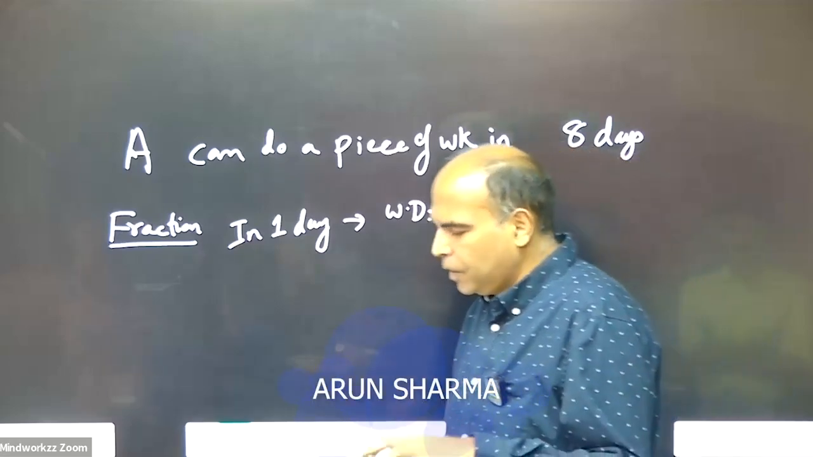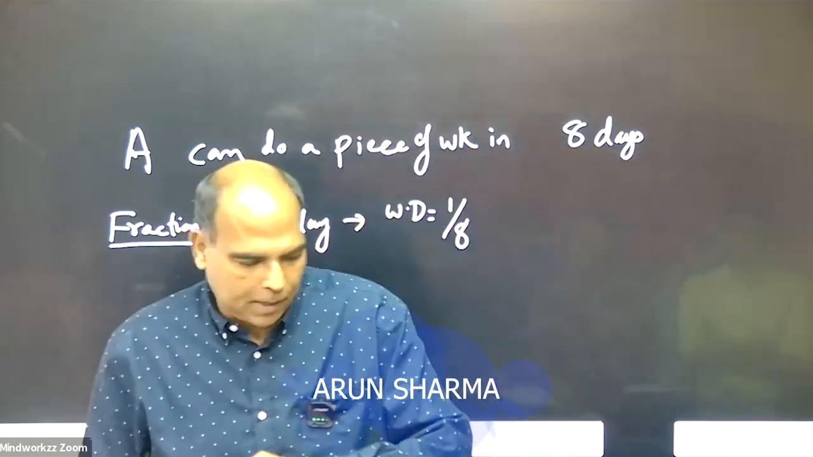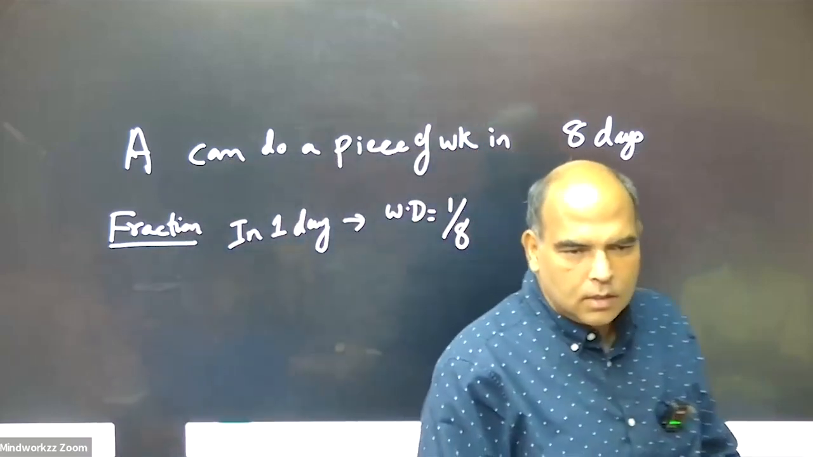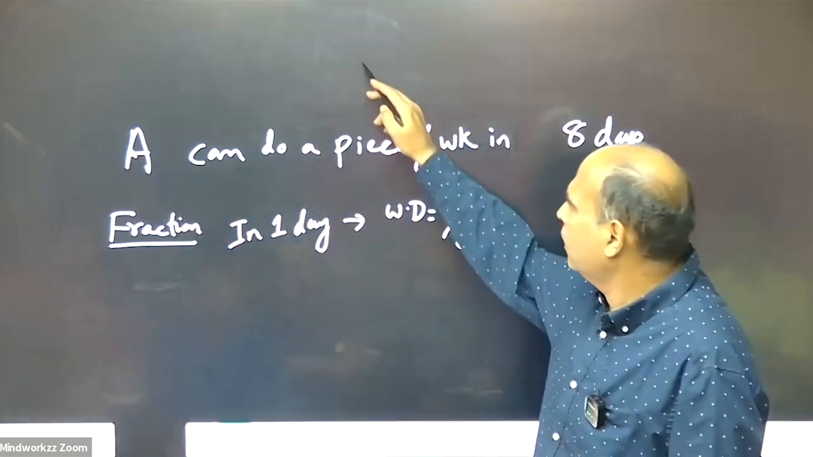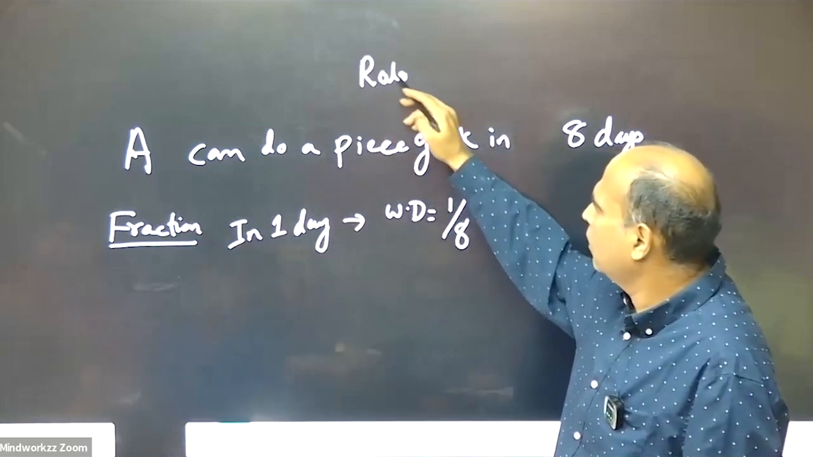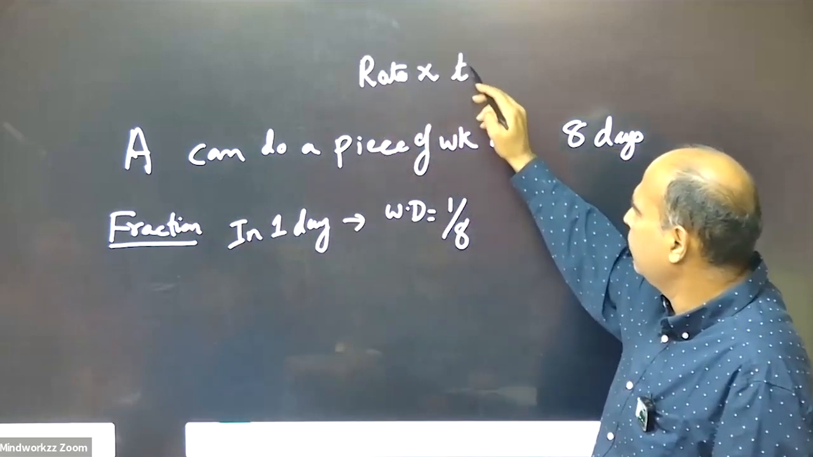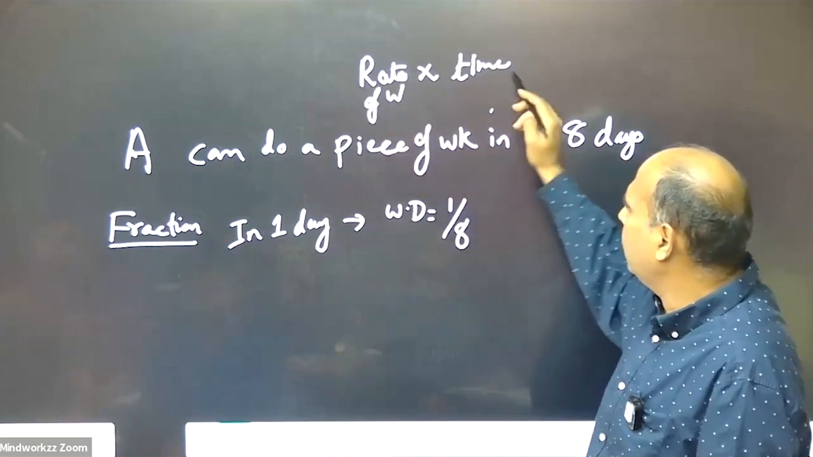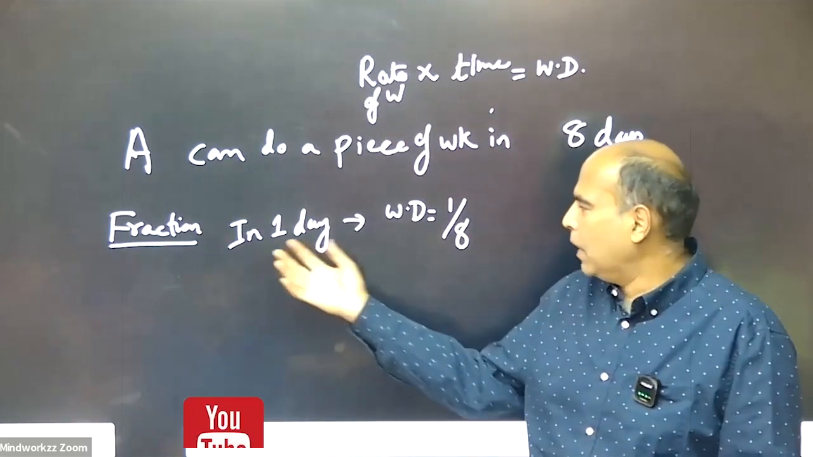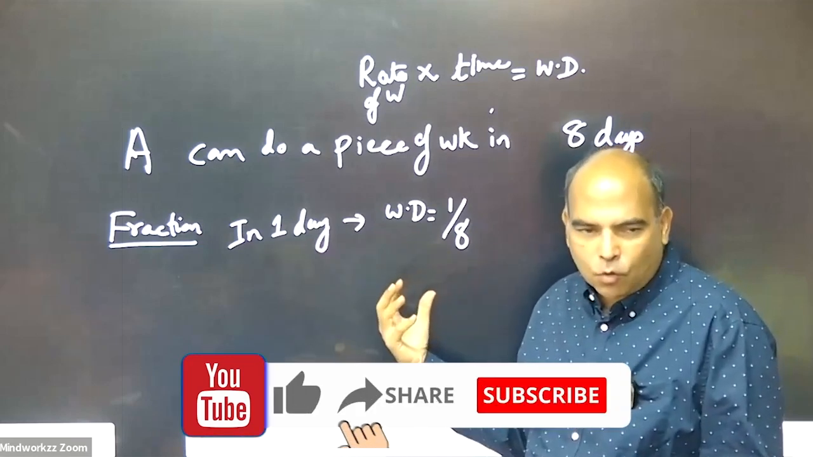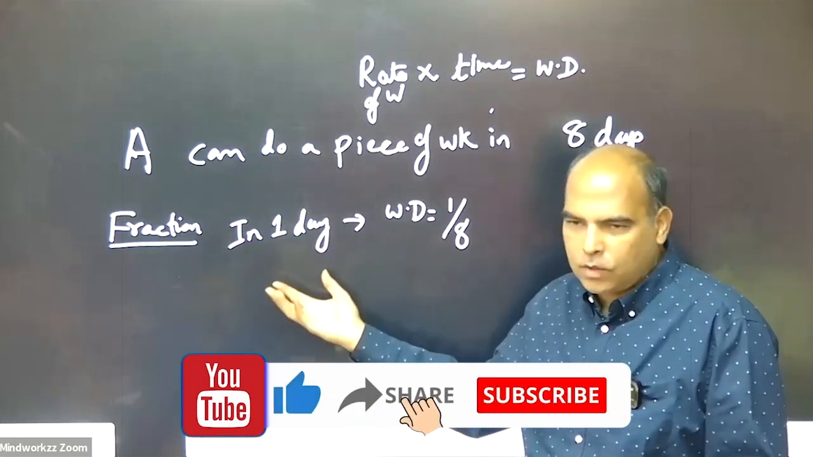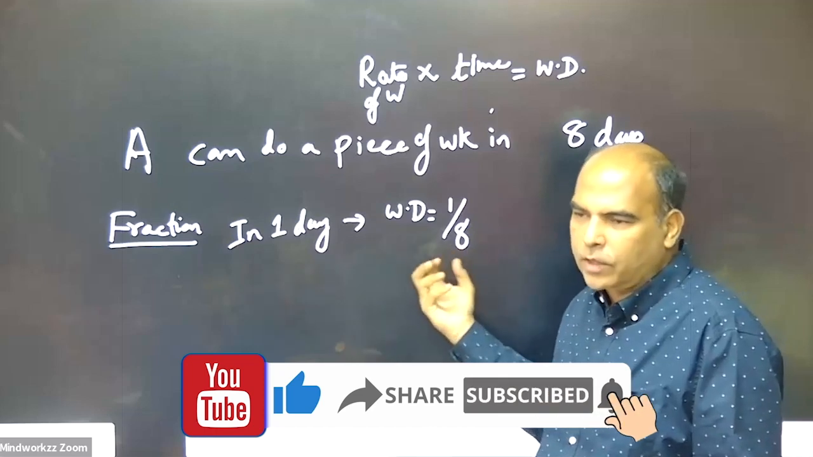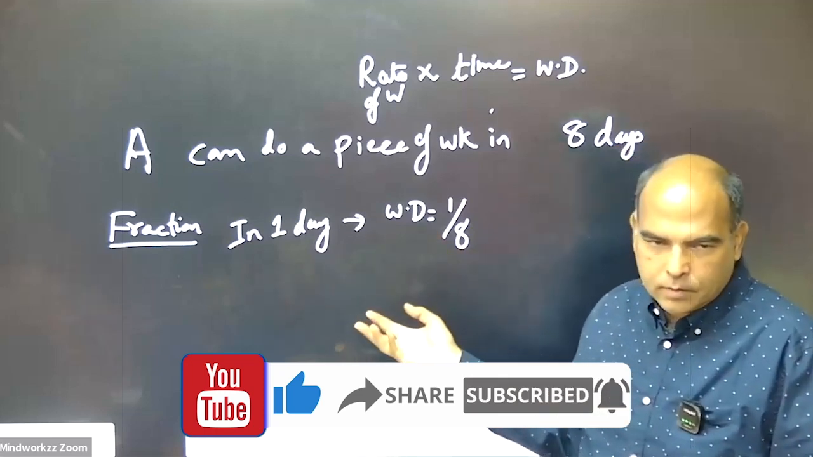And the basic formula in time and work, which will apply across questions, is essentially rate of work into time. The rate of work into time equals work done. So when you say in 1 day, the work is 1/8 of the total work. This is the rate of work. We're talking about the work done per day, right?